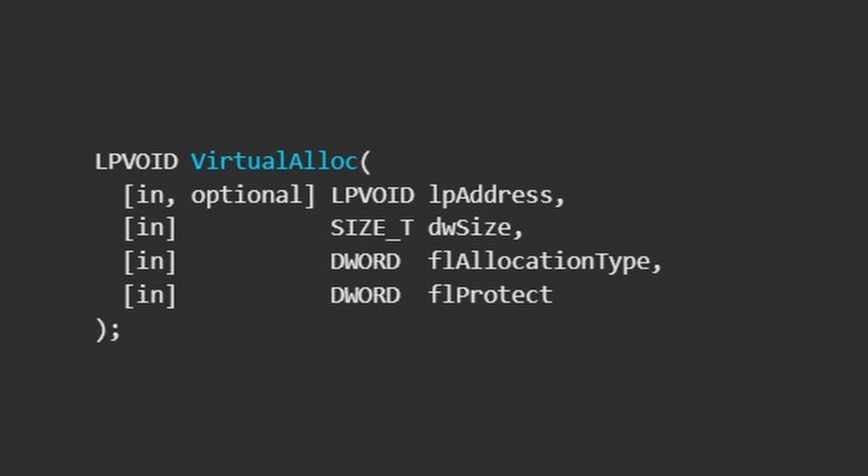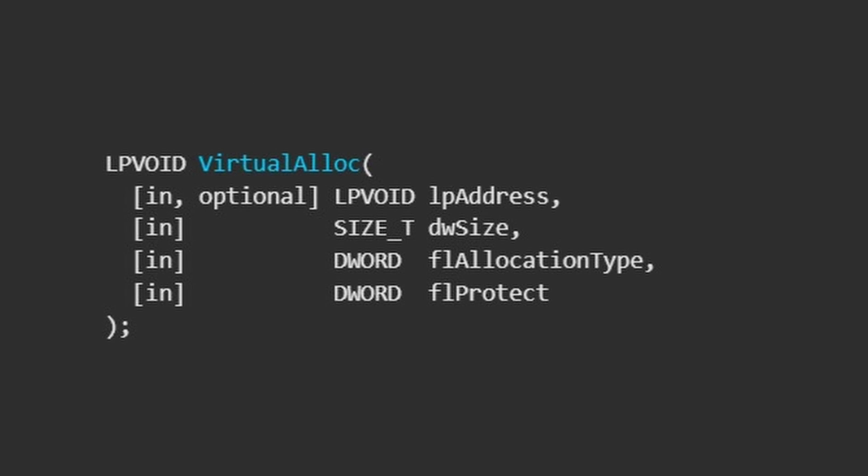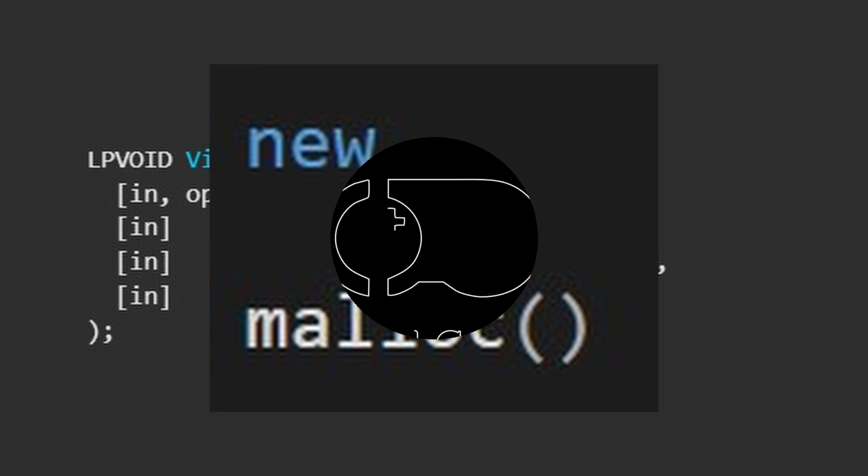To allocate memory, you have to call virtual alloc. There are also some other versions of this function, but we don't care about those. You have to understand that this function has a different purpose from the new or malloc in C and C++.